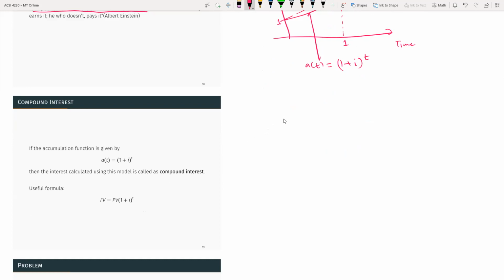So here, again, we can calculate the future value and present value. This is the formula: the future value equals the present value times A(t). Basically, this is A(t), the amount function, equal to K times the accumulation function. So we use the future value for this one and the present value, and then this formula comes. From here, we can substitute for A(t), and then you get the formula.